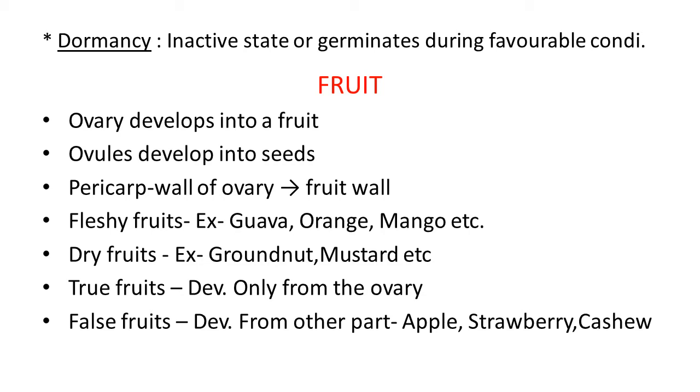True fruits. Fruits which develop only from the ovary are known as true fruits. False fruits. These fruits develop from a part other than the ovary. They are known as false fruits. Some examples: apple, strawberry, cashew. So this way, fruits may be fleshy or dry fruits, and they may be true or false fruits.